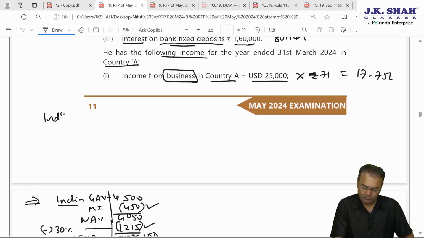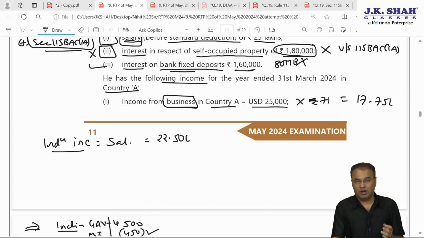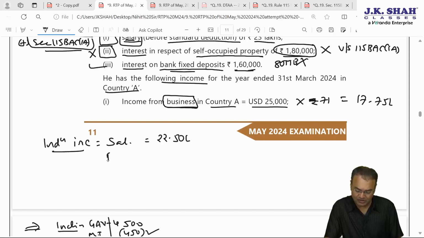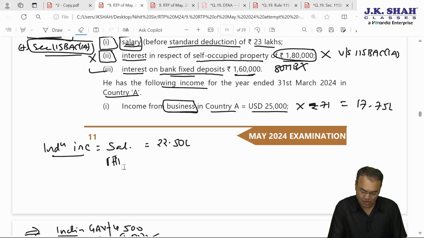So Indian income would be, salary would be 22.5 lakhs, 22.5 Indian rupees. Second point, interest is not allowed. Third point, IFOS. Now we'll have to go headwise. But right now I am not going headwise. I'll show it to you. Next ideally should be PGBP income and IFHP, which is not Indian income, I would not title it as Indian income.